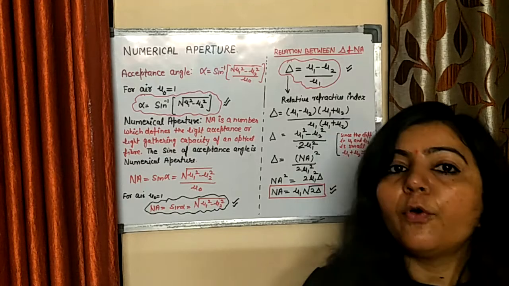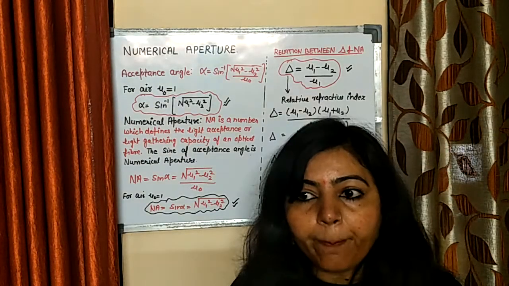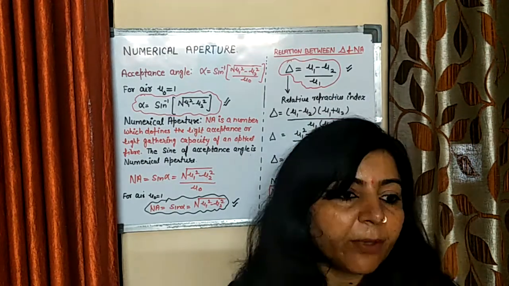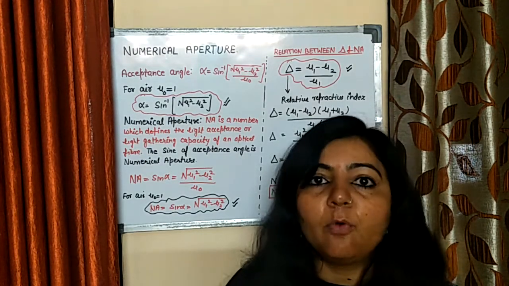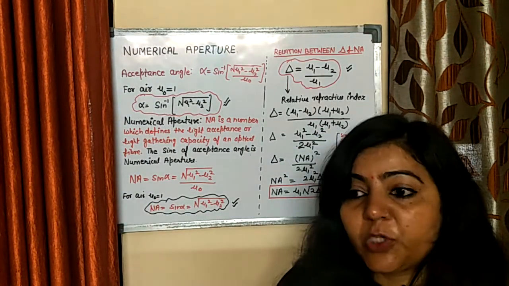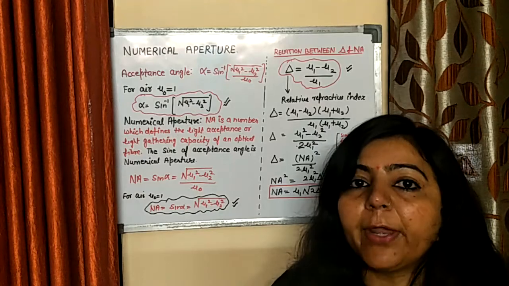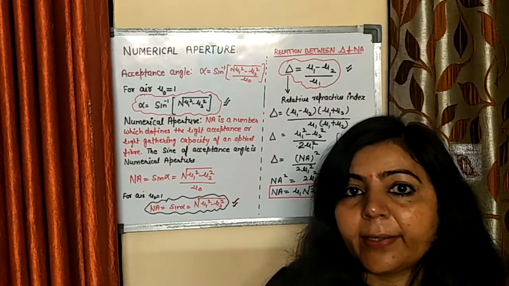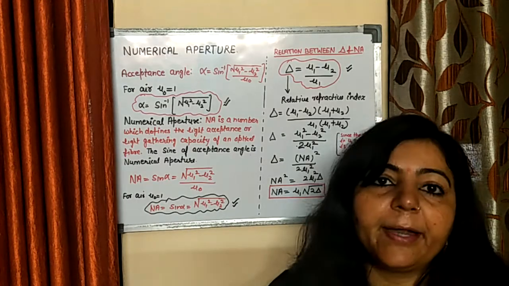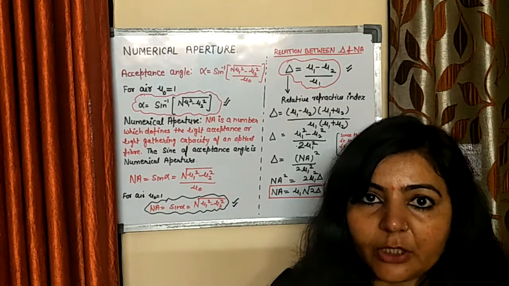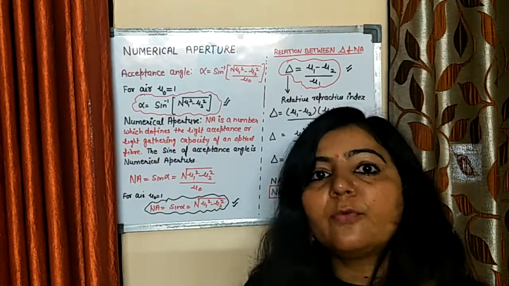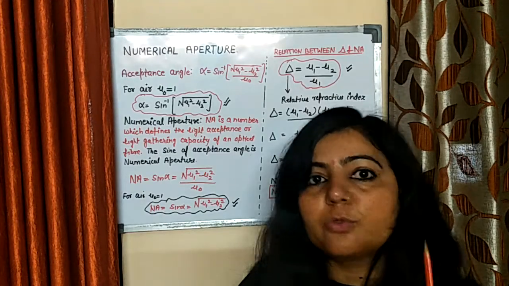So now we have four important parameters related to these optical fibers. The first parameter, which decides whether the signal will move from transmitter to receiver, is the critical angle. Only the light rays which strike the core cladding boundary at an angle equal to or greater than the critical angle will be accepted by the optical fiber through total internal reflection. The critical angle can be represented in terms of the refractive index of core and cladding as sine inverse of mu2 upon mu1.